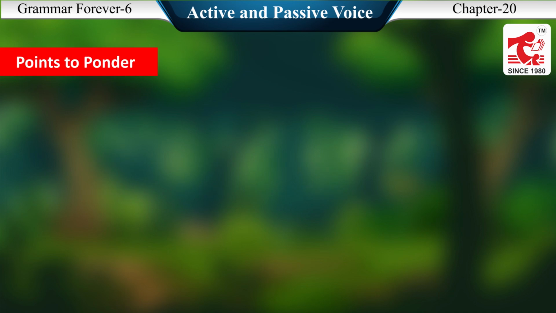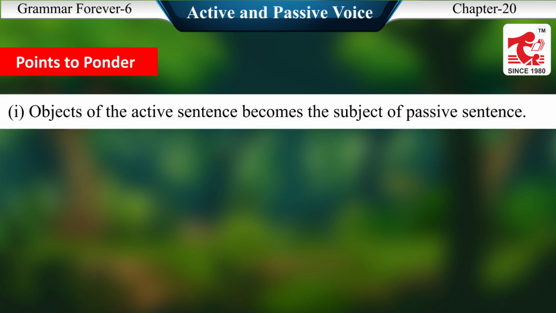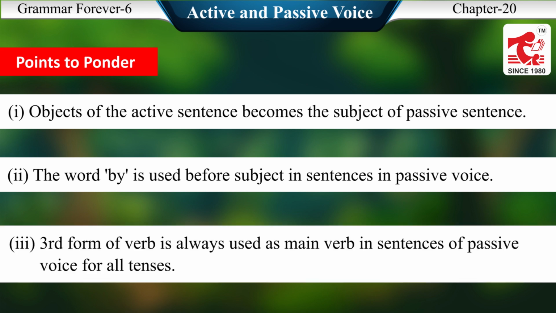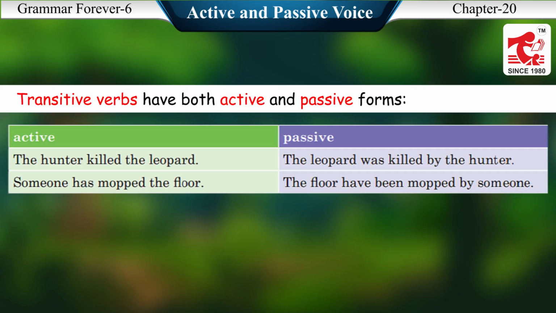Points to ponder. First, the object of the active sentence becomes the subject of the passive sentence. Second, the word by is used before the subject in sentences in passive voice. Third, the third form of the verb is always used as the main verb in sentences of passive voice for all tenses. Transitive verbs have both active and passive forms.